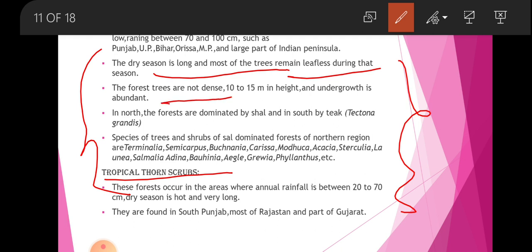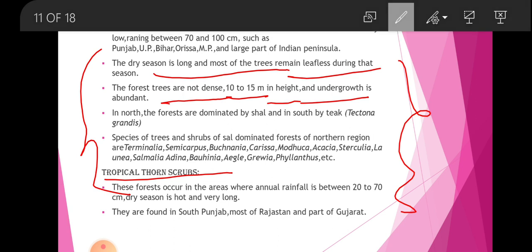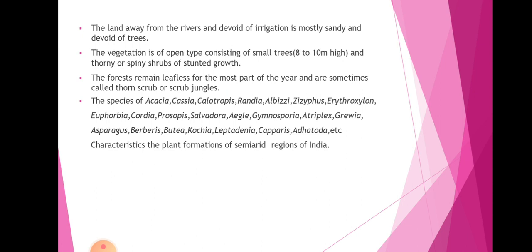The forest trees are not dense, 10 to 15 meters in height, with undergrowth. We are going to discuss some next points.